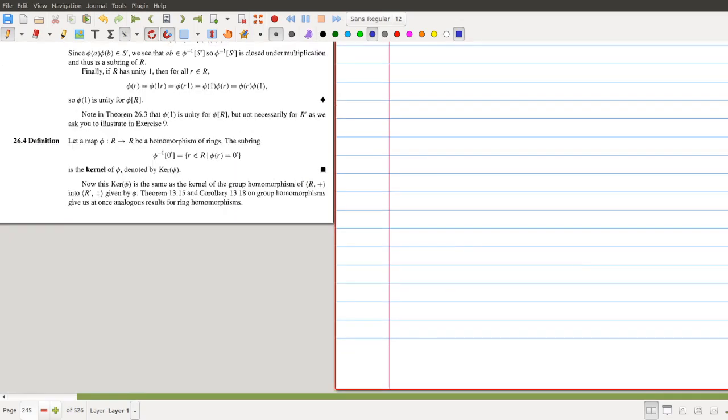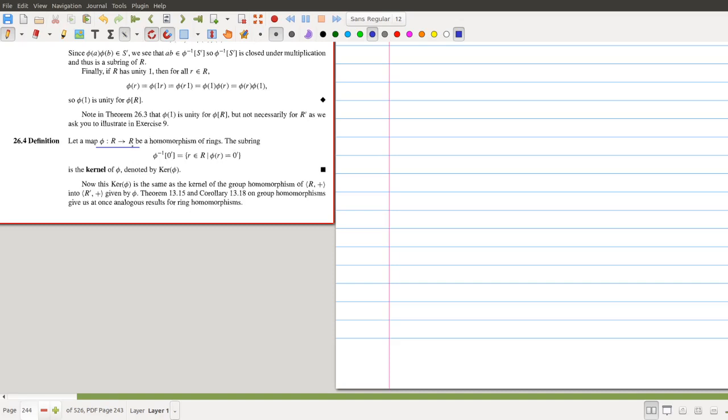Now we can define the kernel of a homomorphism. As we define the kernel for a group homomorphism, you can define the kernel for a ring homomorphism. So the set is the same, that is the inverse images of 0 prime, the additive identity of R prime. The same thing will work here. So this is the kernel. As we consider rings, we know that a ring under addition is a group.